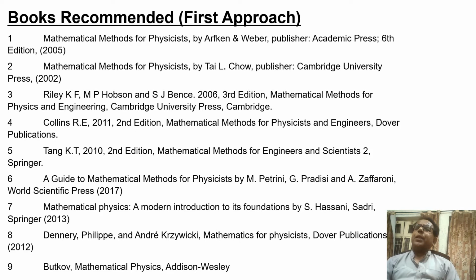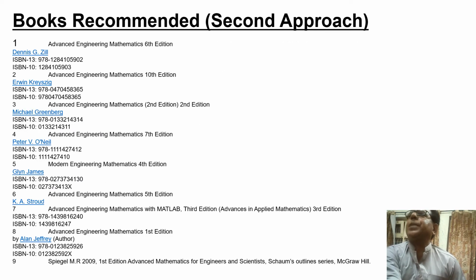So all these 9 books are under the title Mathematical Methods for Physicists, and almost all contents of our course are contained in every book, and we will follow one or more of these books for our course. This is the first approach. Now we come towards the second approach.